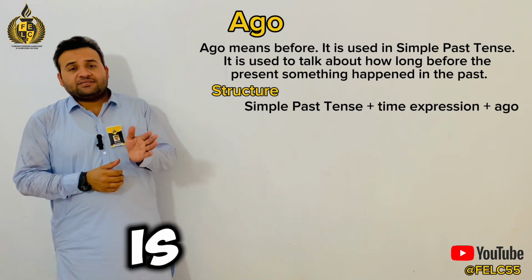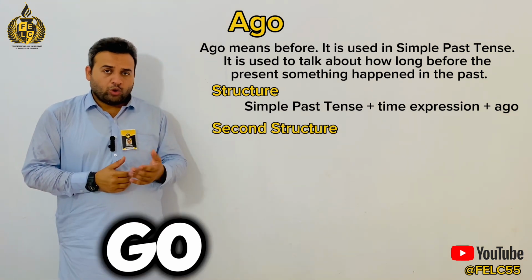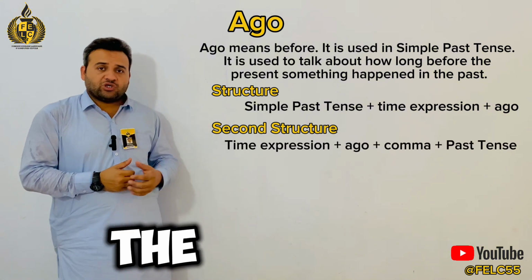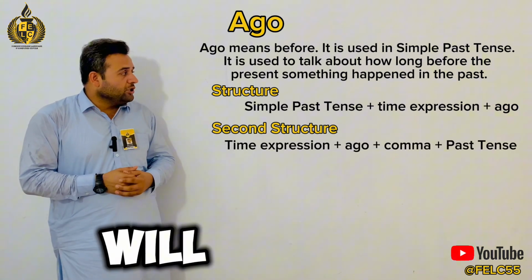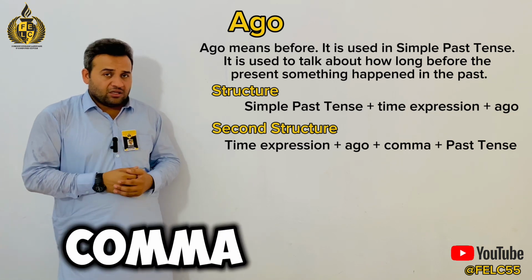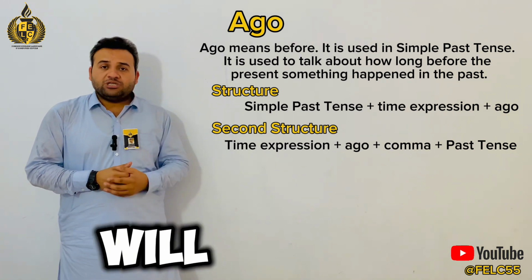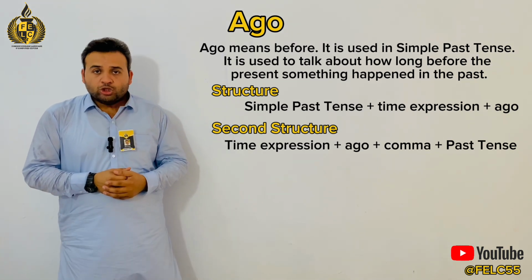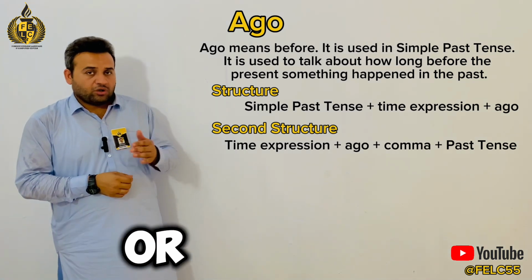It means that it is the second structure of ago. First we have to use the time expression, then we will use ago with a comma, and at the end we will use a simple past tense. So it can be an action or can be a state.